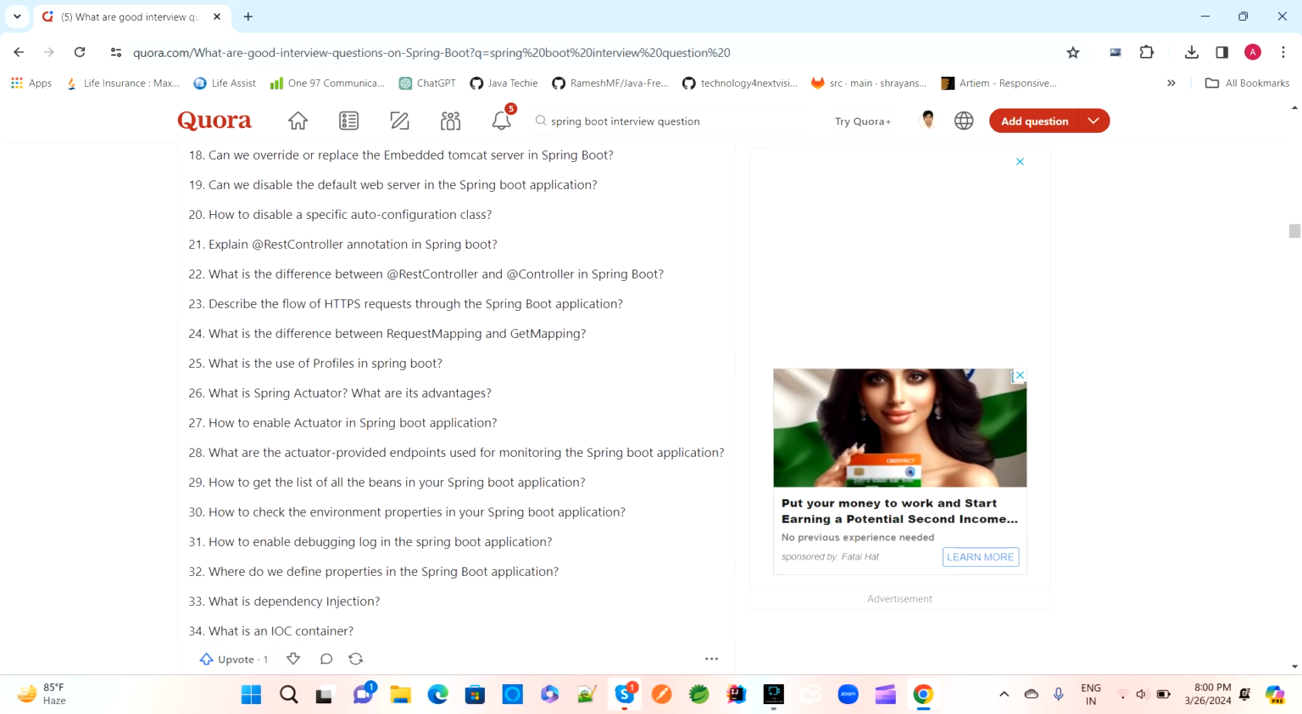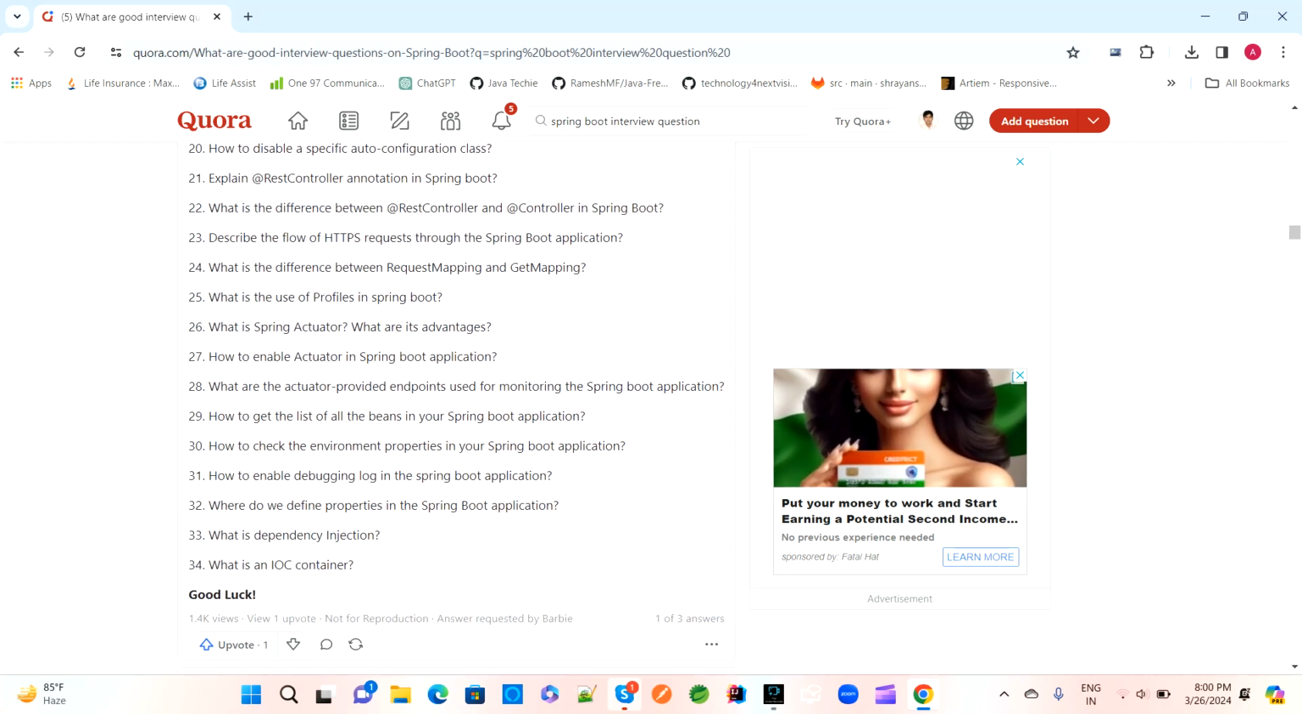Explain REST controllers in Spring Boot. So how can we use them? What is the difference between the REST controller and controller annotations? What are all the HTTP requests supported through Spring Boot? What is the difference between request mapping and get mapping? How do we use profiles in Spring Boot?